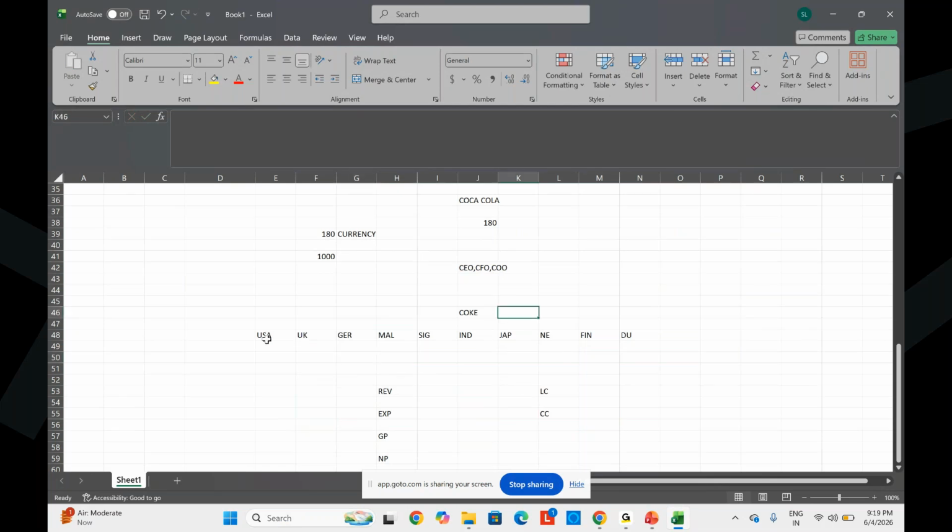So once we complete the 180 currency budgets and the plan is approved, we need to convert all 180 local currencies into our common currency called USD.